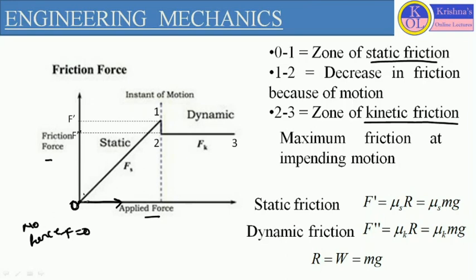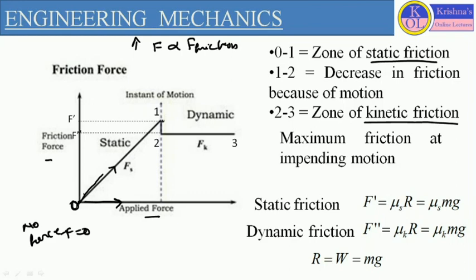In that case, if we draw the graph, this inclined line is representing the condition when F is proportional to F friction. When this F value is increasing, the friction force value will also increase. Here the value of force is continuously increasing: 10, 20, 30, 40, 50.